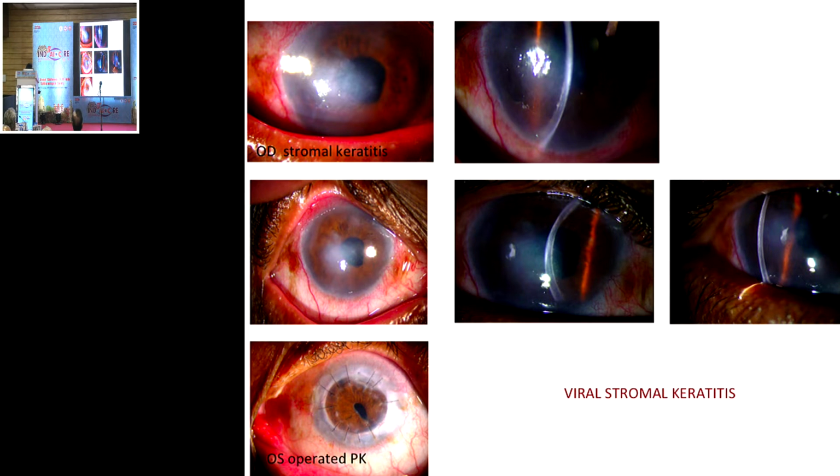This is actually both the eyes of a patient who had undergone a left eye corneal graft, because the patient by the time had presented to us had a simple corneal opacity. So there is no way to know if the reason why the patient got the corneal opacity was initial herpetic keratitis.